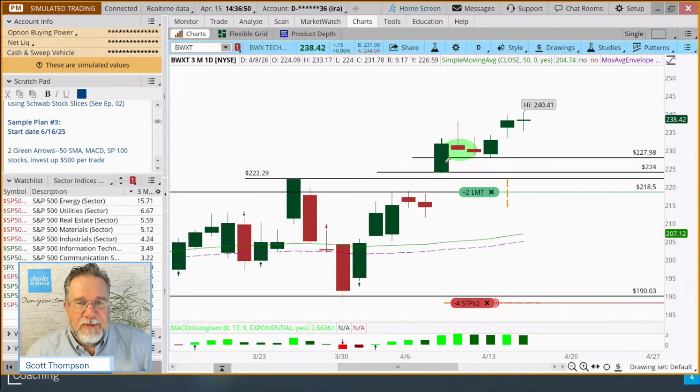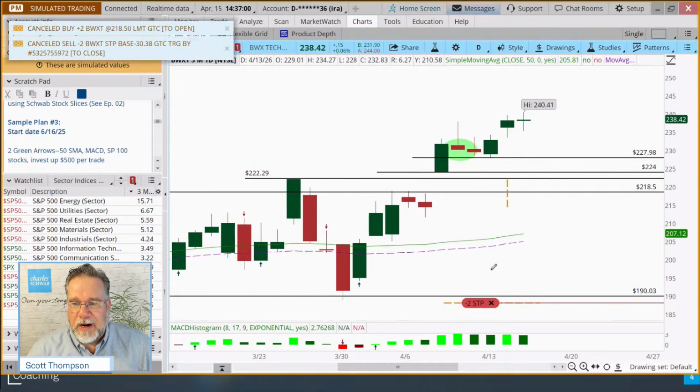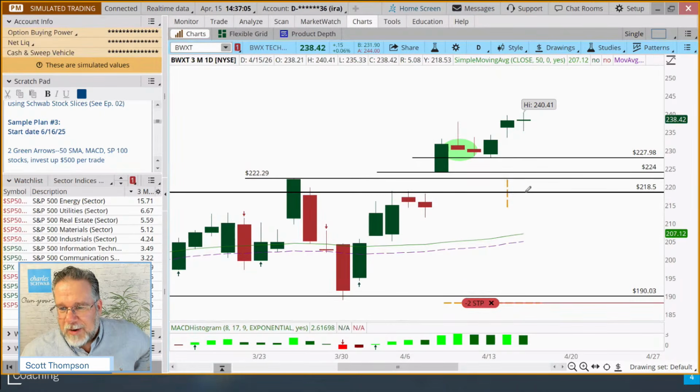And we actually, in some of our examples, that was one of our entry points, right? We put an order at the halfway through the candle point. We just went pretty low on ours down here. And so I'm going to cancel our existing order there. We're just not going to probably see it pull back there. And at this point, if it does, I don't know if I want to add anyway. Okay. But that was kind of fun looking at BWXT.